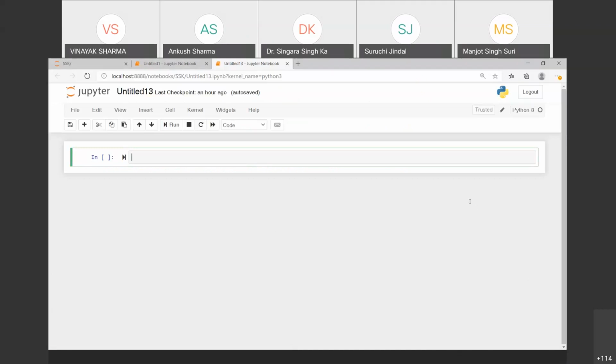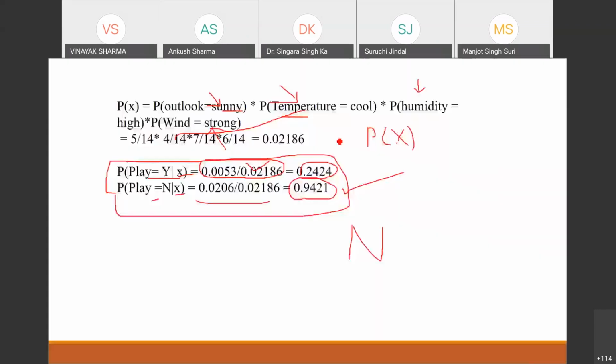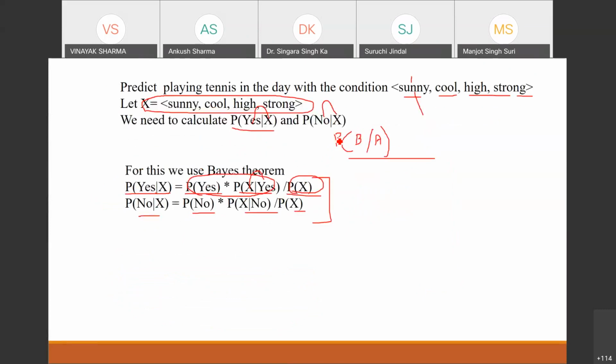Which numerical do I need to repeat, Visakha? Okay, Visakha, just wait, please. I am repeating this numerical.